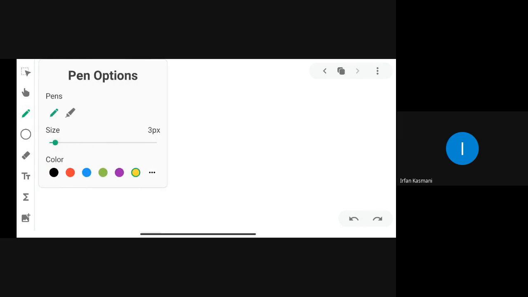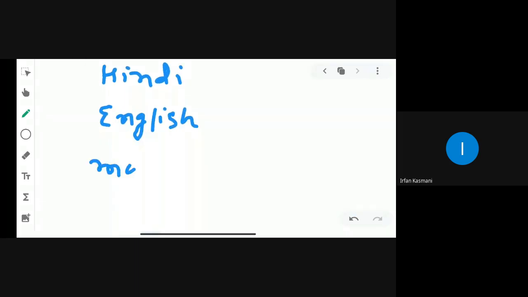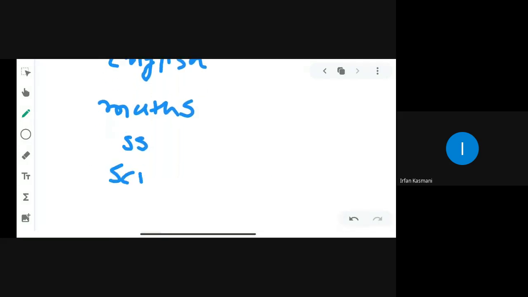So first of all we are writing the central angle of every subject: Hindi, English, maths, social science, and science, right?